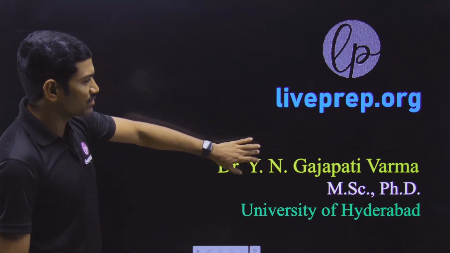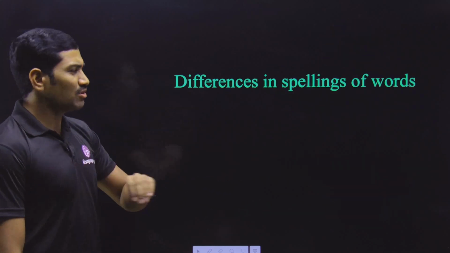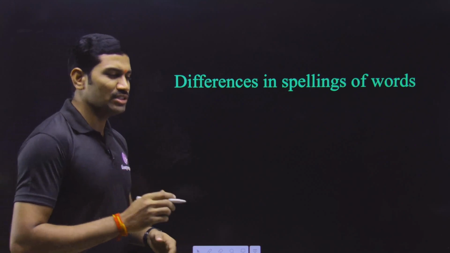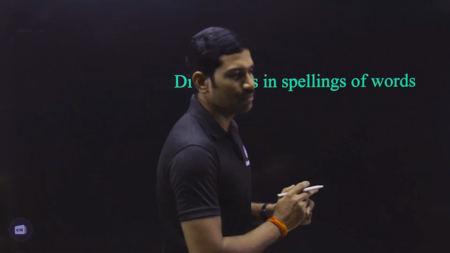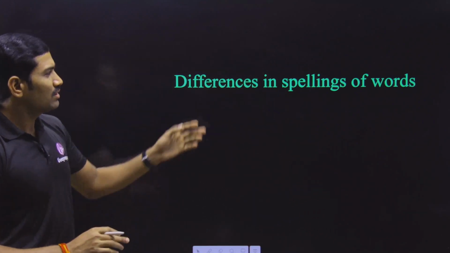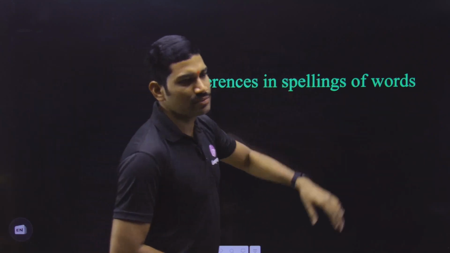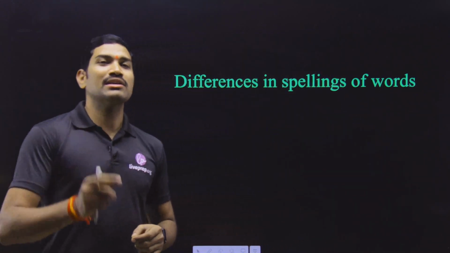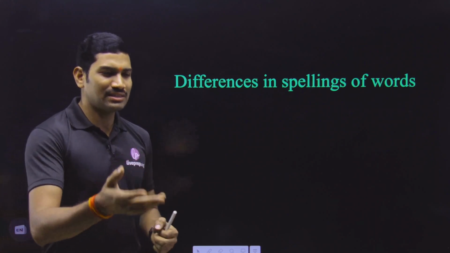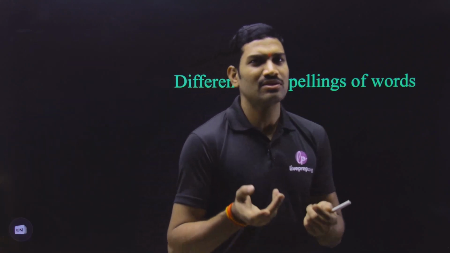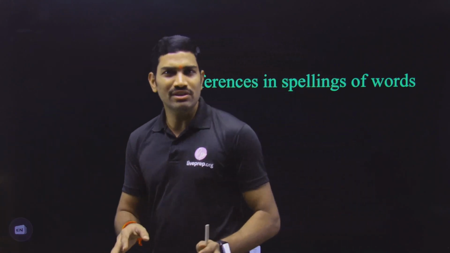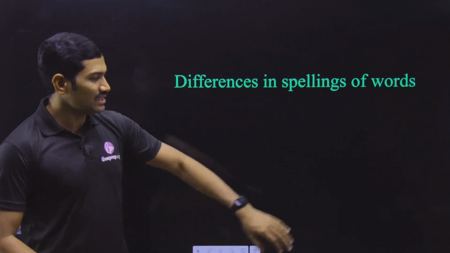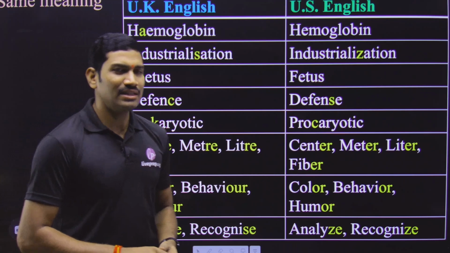Now let us focus on some simple things. These are simple and silly things that we feel, but many students make mistakes in this perspective. Let us see the significance of these spellings. Is every spelling important for us? Anyhow, in the examination it is not a written type, it is MCQ type. They will give everything, so why should we worry about the spelling? Please remember, many students think like this, but there is an important point here.